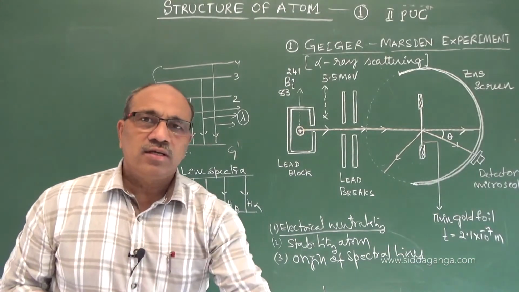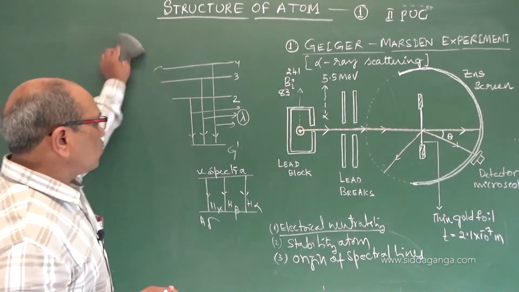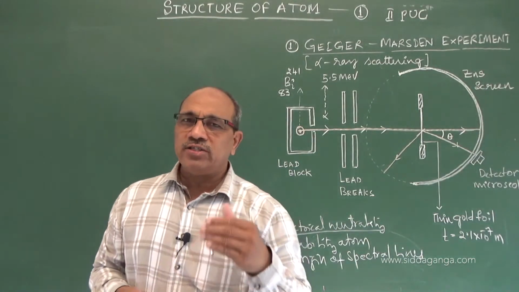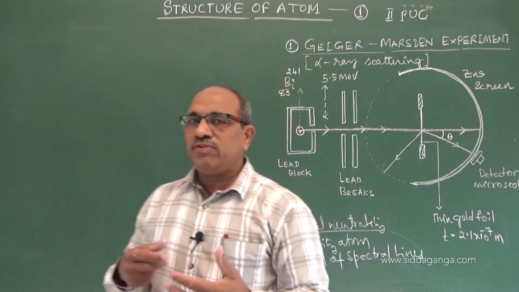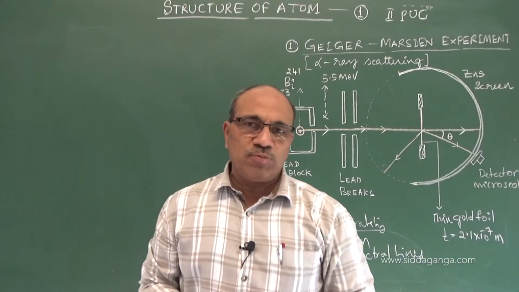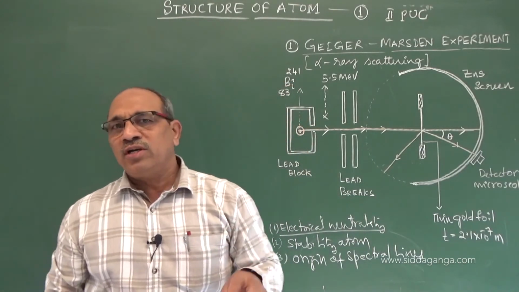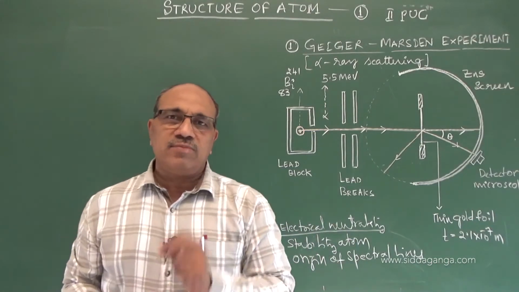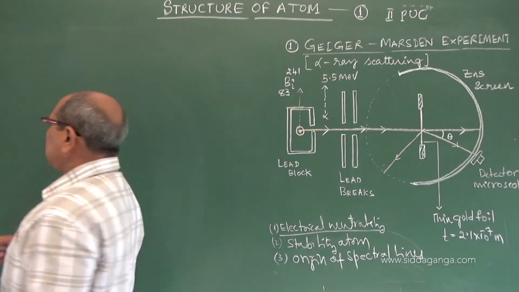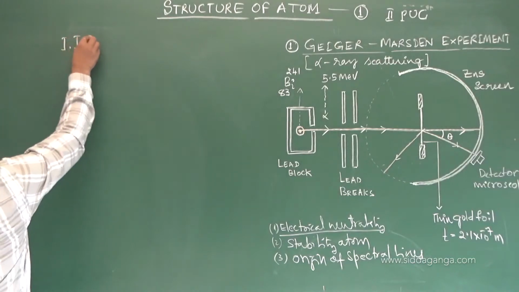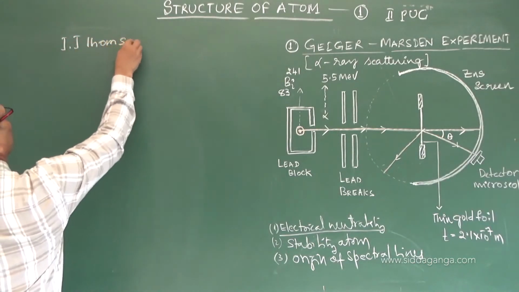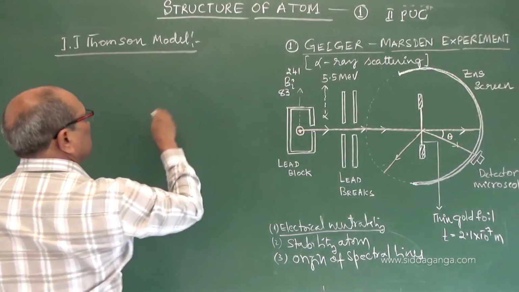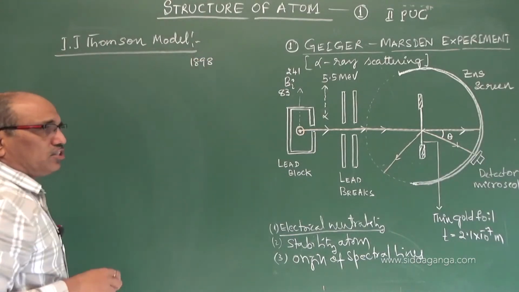Keeping this in mind, the first person, the scientist who thought about the shape of atom was J.J. Thomson. That you studied even in high school, and even in the first PUC when they begin this chapter in chemistry it may have been explained to you about J.J. Thomson. Here also, even if it is not in the board paper, I am just giving a hint what the J.J. Thomson model is, and coming back to the next model afterwards. J.J. Thomson model. It was the first atom model proposed in 1898 by J.J. Thomson.